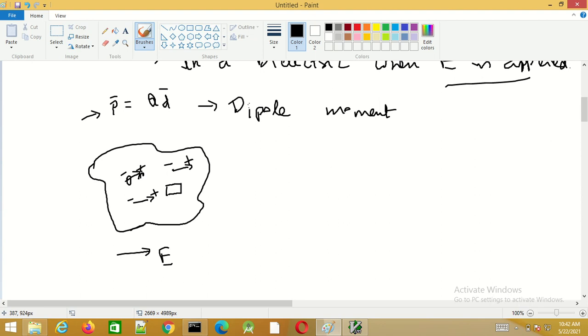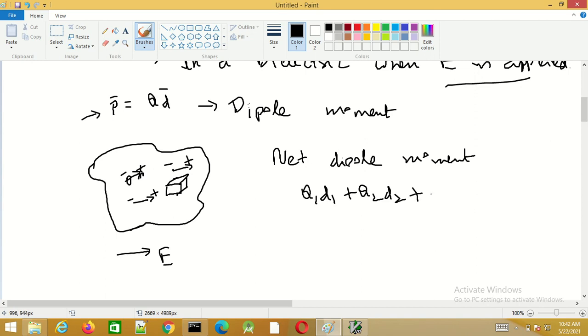Let us consider a volume element delta V. The net dipole moment is given by the vector sum of these individual dipole moments, that is q1 d1 plus q2 d2 plus up to qn dn, or it can be written as the sum of qk dk, where k varies from 1 to n.